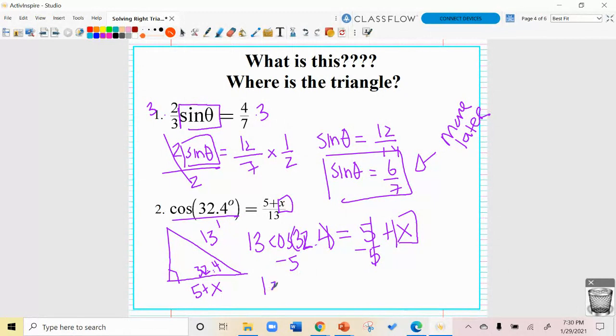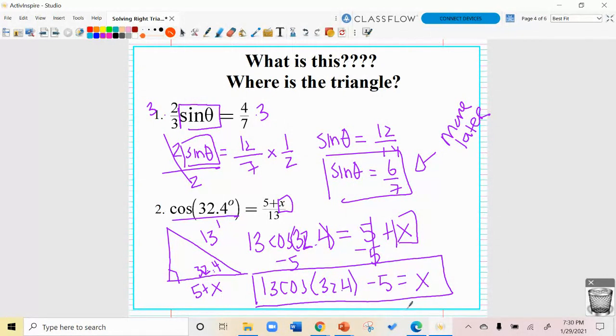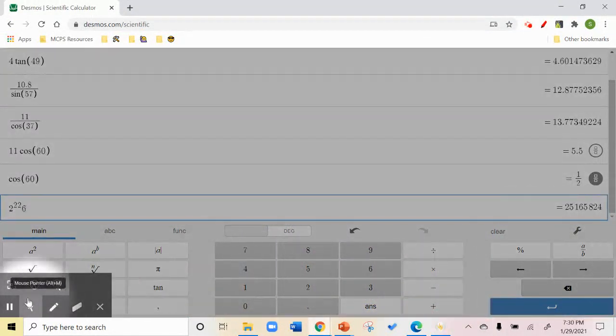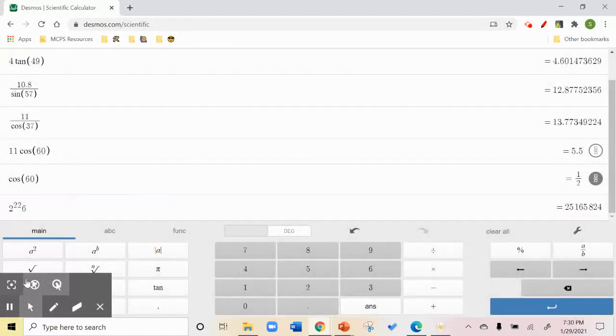So I'm going to have 13 times the cosine of 32.4, and I'm going to use parentheses to show that I'm ending that, minus 5 equals x. I could leave it like that if I didn't want to go into my calculator, or if I didn't have one. I'm not sure I can, because this is funky. It's real funky.